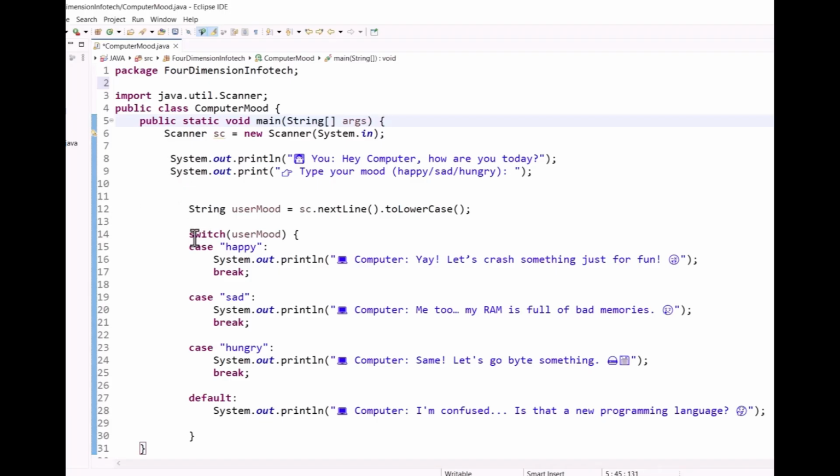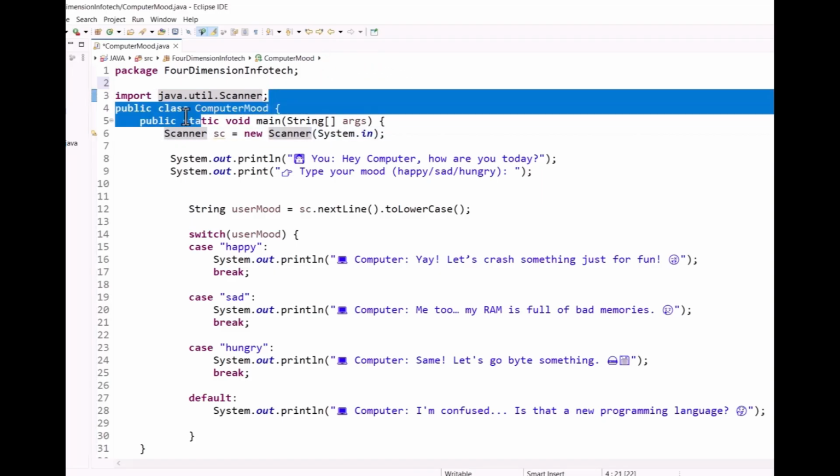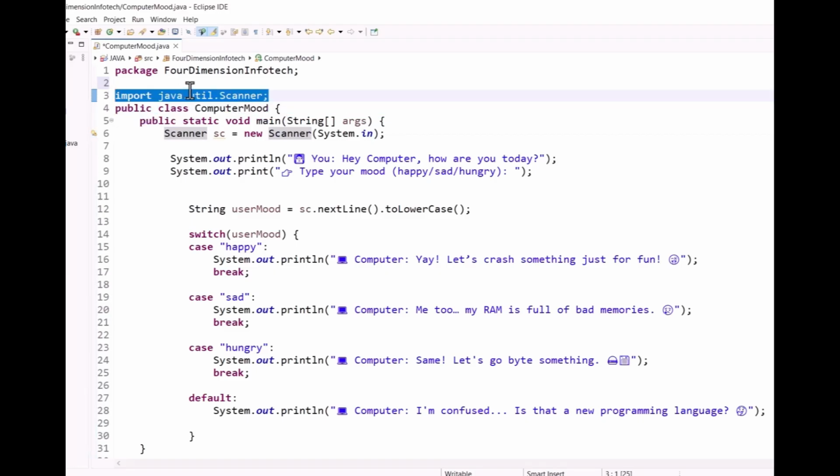So next here is the switch case program. Okay, this is the code for the switch cases. Here I have created a package 4-dimension infotech and the class name is computer mode. Okay, then the main method, public static void main String args. After that I have given the Scanner class, Scanner sc equal to new Scanner in brackets System.in, and for this class I have imported one package, import java.util.Scanner.